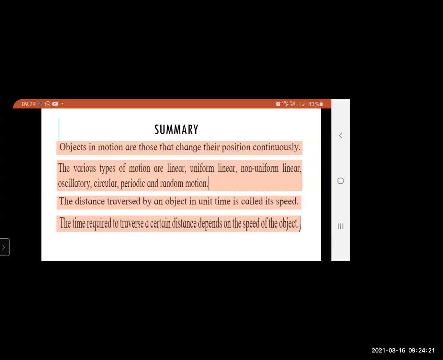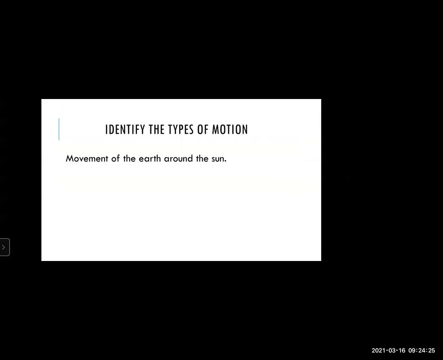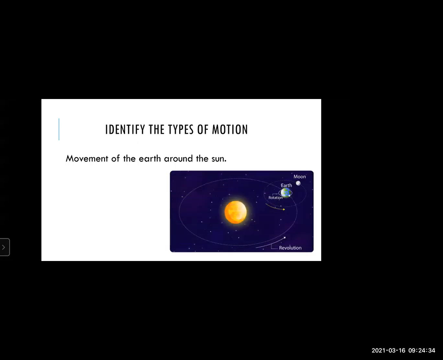Okay, we'll move to the question and answer session now. You're supposed to identify the types of motion. Movement of the earth around the sun. You can unmute the audio and answer the question. Movement of the earth around the sun indicates which kind of motion?